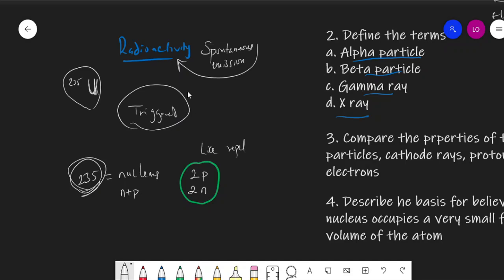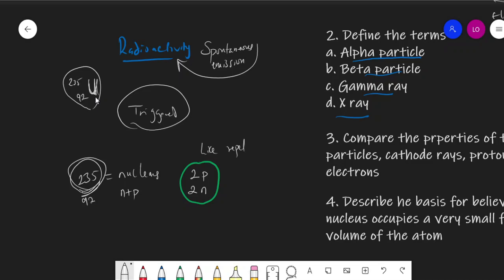And if you go to your periodic table, first of all, let us get the atomic number of uranium, 92. So uranium 235 has atomic number 92.